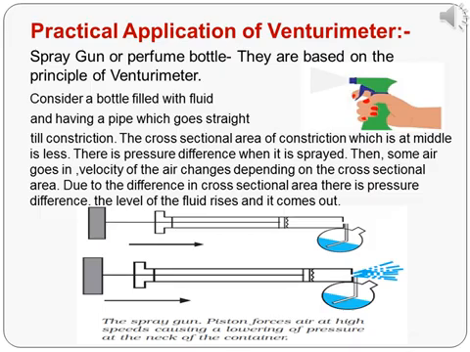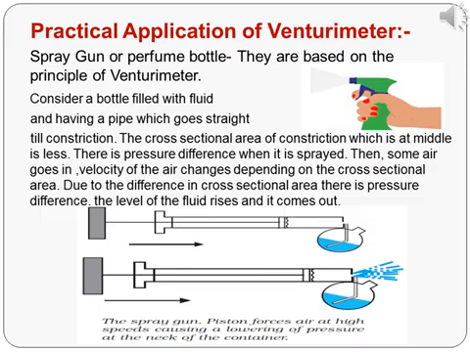The other devices such as Bunsen burner, atomizer, gun sprayer, etc. also work under the same principle of the venturimeter. How does a spray gun work? Consider a bottle filled with the fluid and having a pipe which goes straight till constriction. There is a narrow end of the pipe which has a lower cross-sectional area. The cross-sectional area of the constriction, which is at middle, is less.